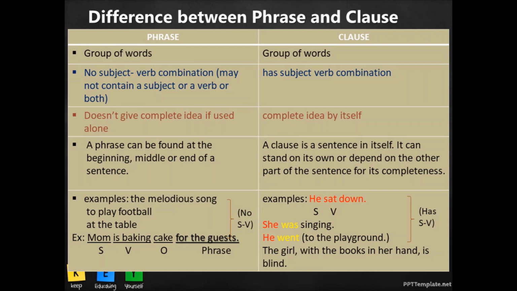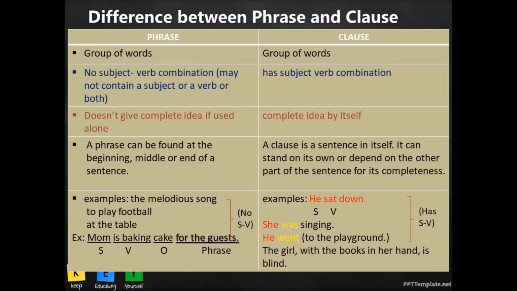Now, look at the sentence below that. Mom is baking cake for the guests. If you read this, you get a very clear, complete answer to the question, what is happening? Mom is baking cake. What is mom doing? Mom is baking cake. You can see the clear structure of a sentence there, the subject, the verb, and the object.